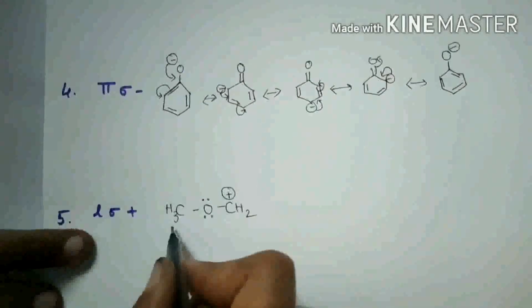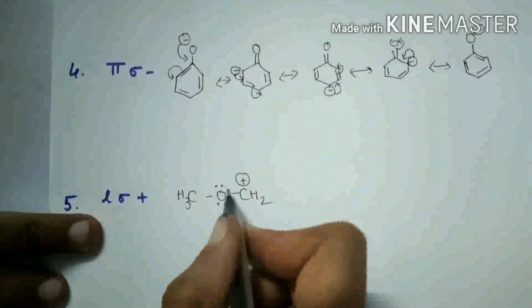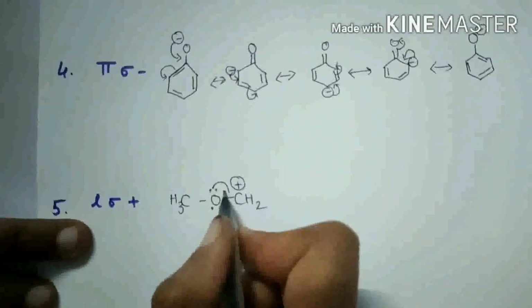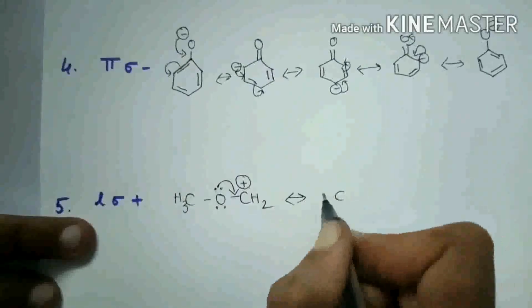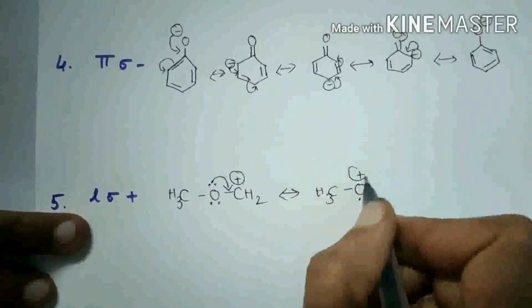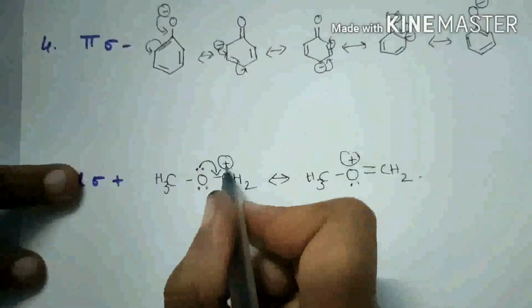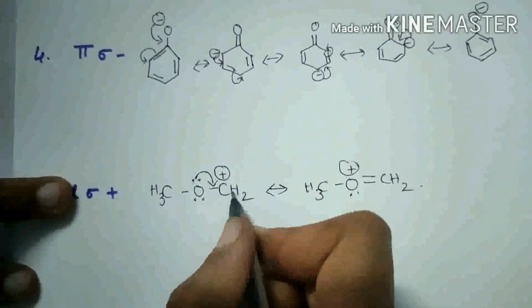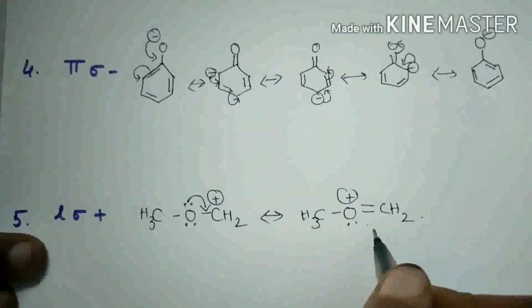And next, in this case, lone pair, sigma and positive charge. Here the electrons are shifted towards this sigma bond, so it attains a positive charge. Here the electrons are shifted here, so the positive charge on carbon will go away. These two resonance structures are possible.